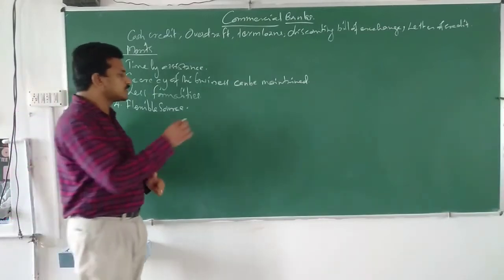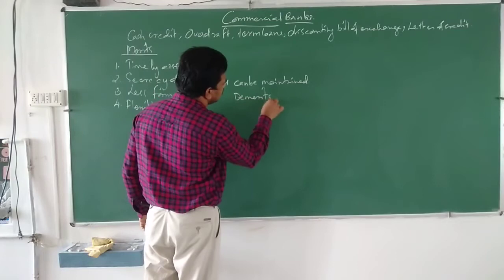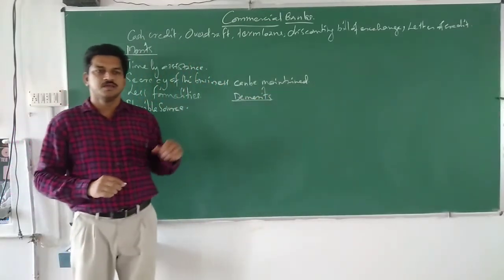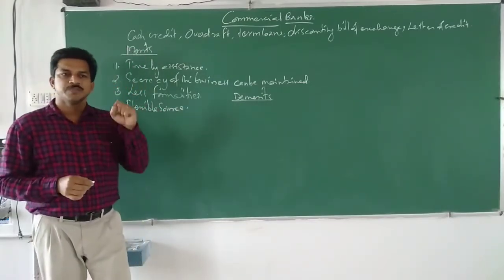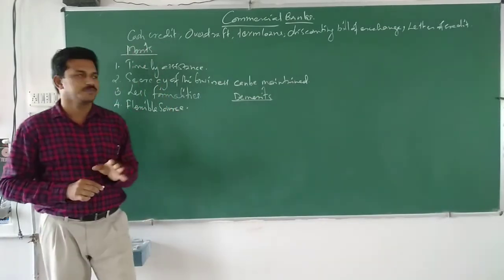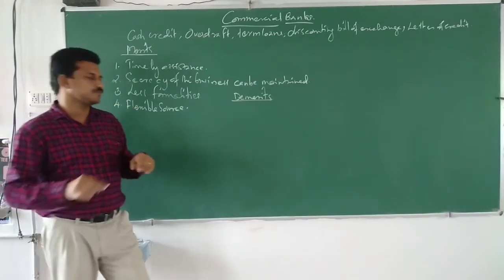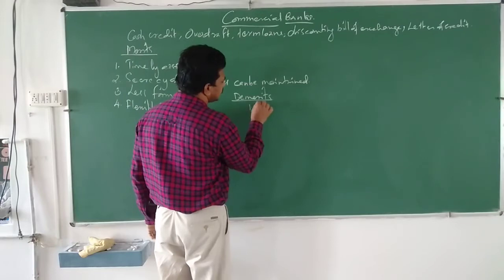Now let us discuss what the demerits are. Demerits of commercial banks. First one, we can say that funds are generally available for a short period of time. Commercial banks provide funds for a short period of time. So that is one of the important demerits.